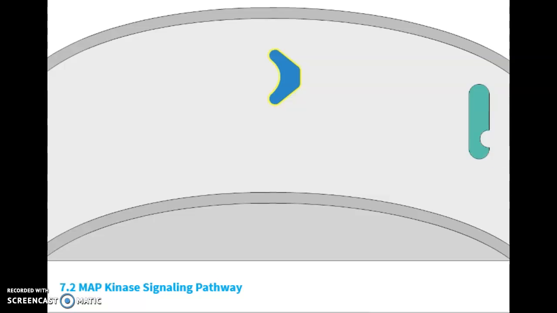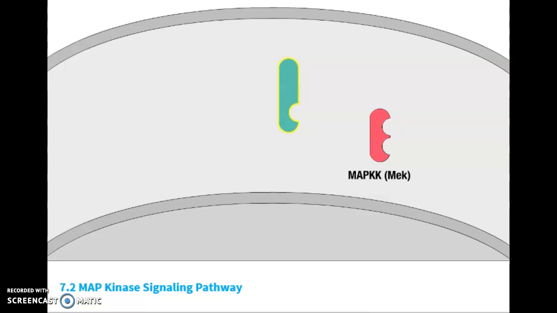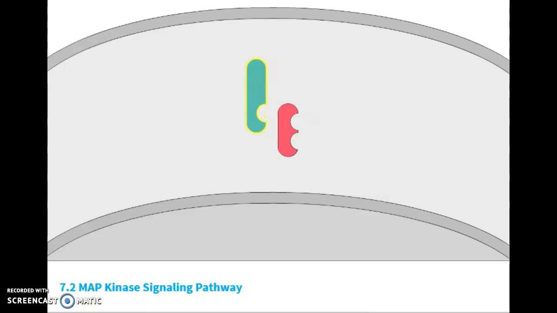In the MAP kinase pathway, the protein activated by the small G protein is a MAP kinase kinase kinase, or MAP KKK. The activated MAP KKK now phosphorylates a second kinase, a MAP kinase kinase, or MAP KK. MAP KK is a dual-function kinase, able to phosphorylate both tyrosine and serine or threonine residues on its target.